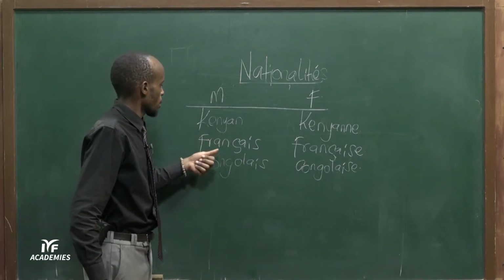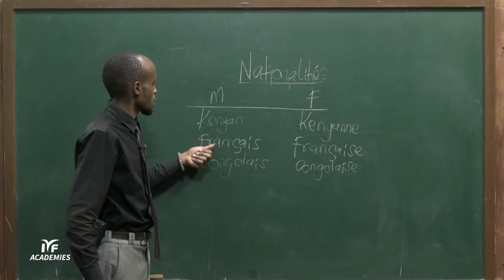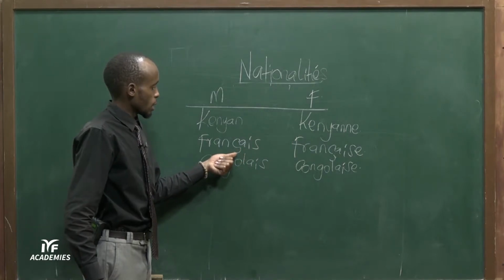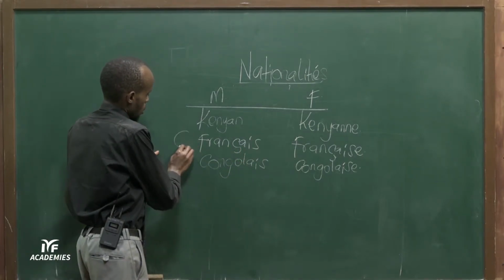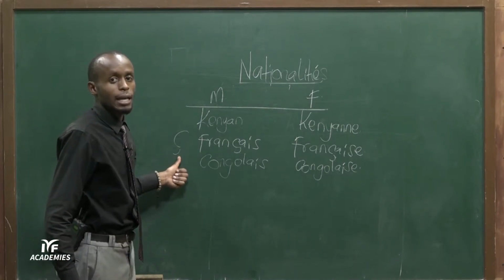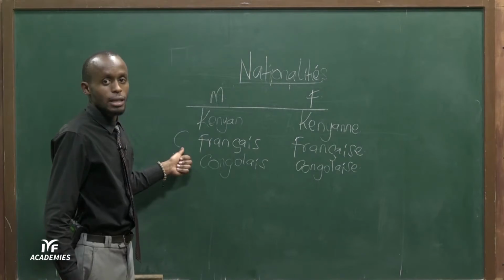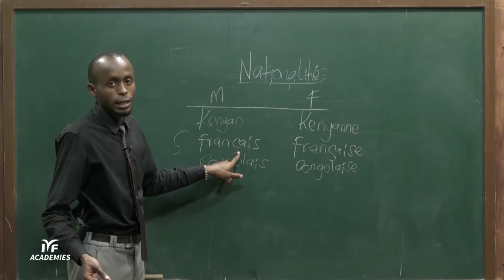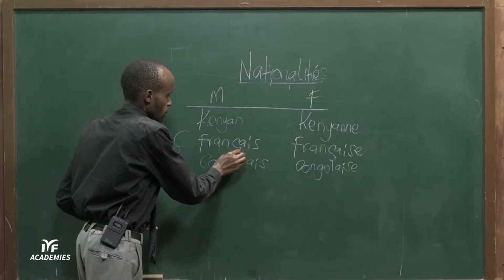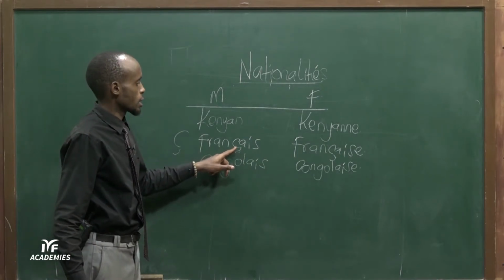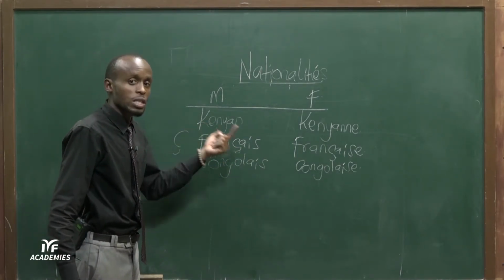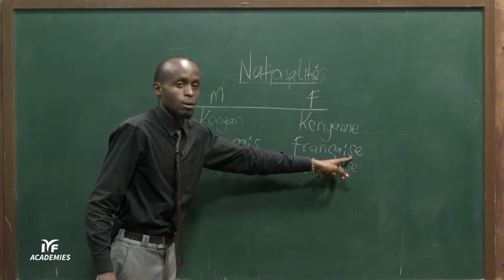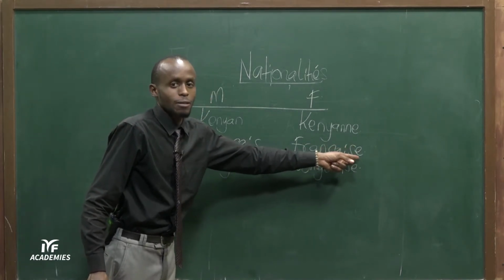Now coming to Française. Français, Française. Here we have something like this. Now this is called a cedilla. The cedilla gives C the sound S. So without the cedilla, we would pronounce it as Franque. But with the cedilla, it gives the C the sound S. So we pronounce it as Français. But here we pronounce it as Française because the E gives S the sound S.